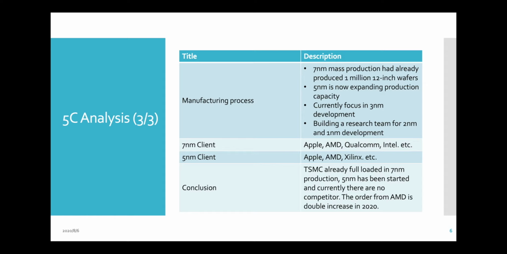So the conclusion here for TSMC: last year, 2019, they were already at full load in 7 nanometer production, and 5 nanometer started in 2020, and there's no competitor. The orders from AMD stopped increasing in 2020, because no one else is making 5 nanometer technology in the market, so only TSMC has the ability to build it.